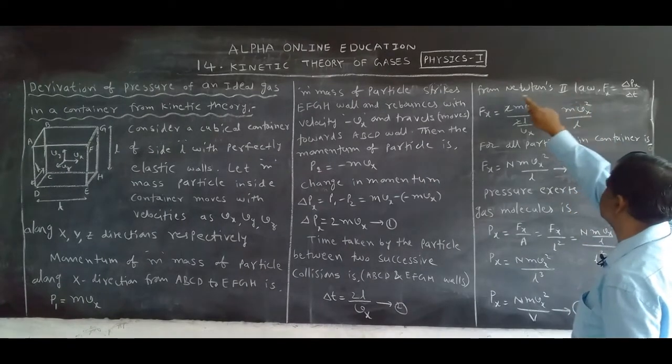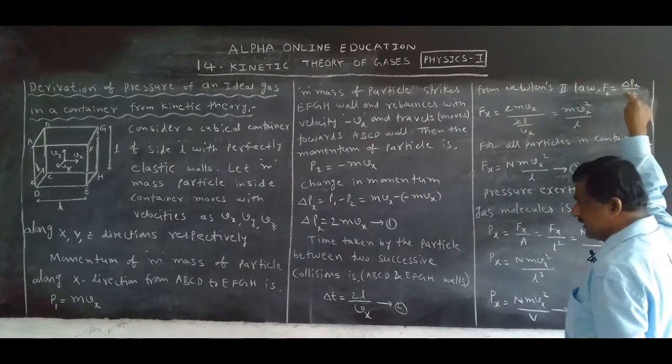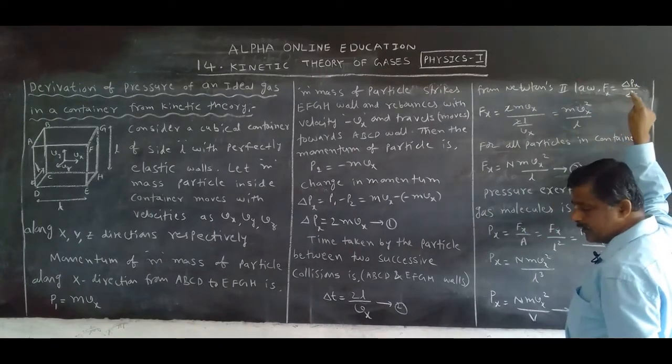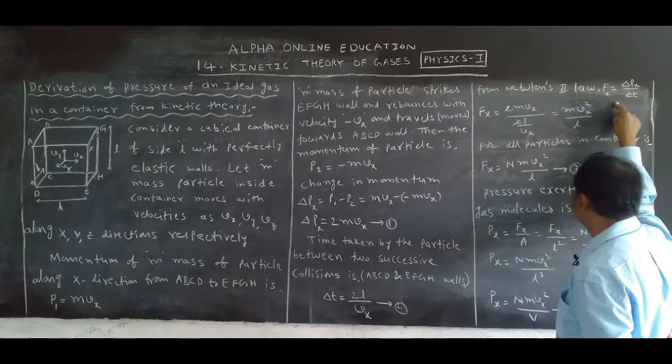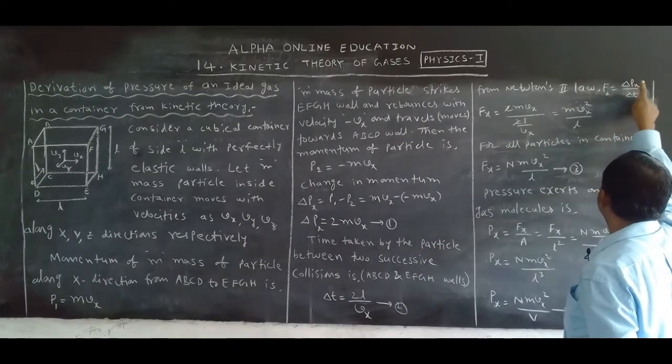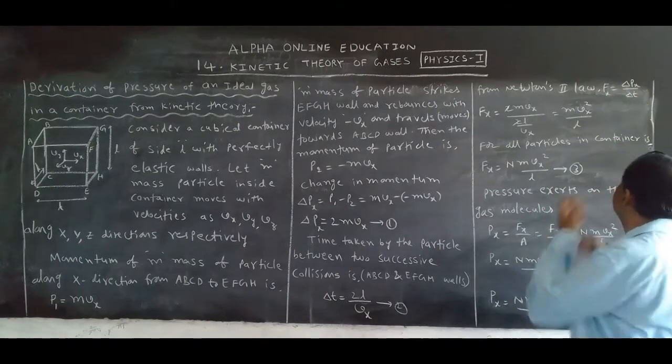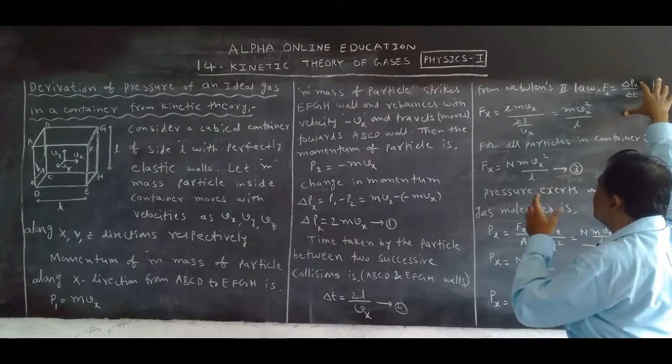Here the particle travels in the x direction. That's why Fx is equal to delta Px by delta T. We know that delta Px, how much?